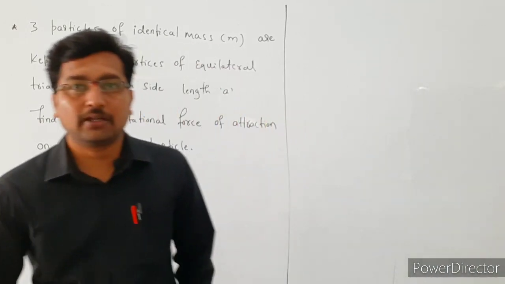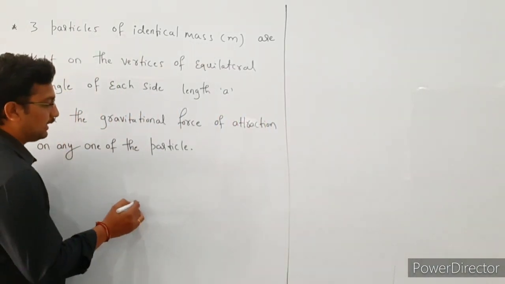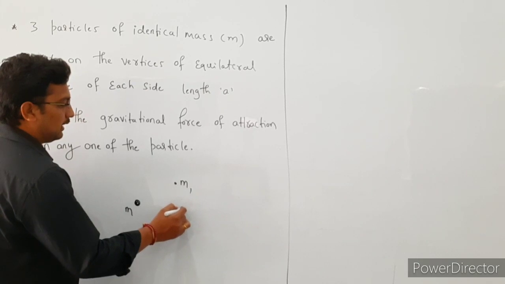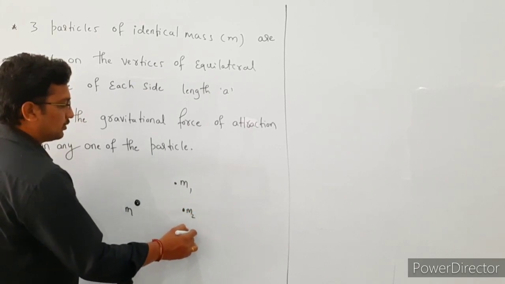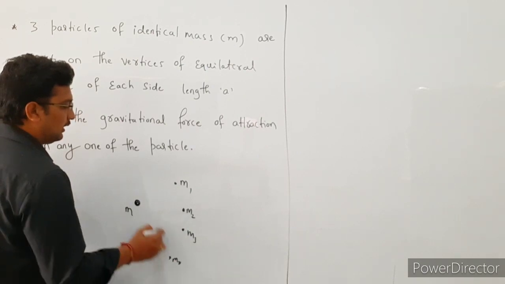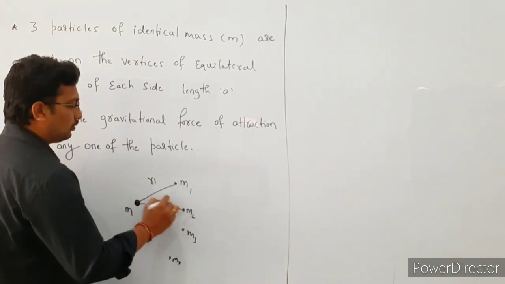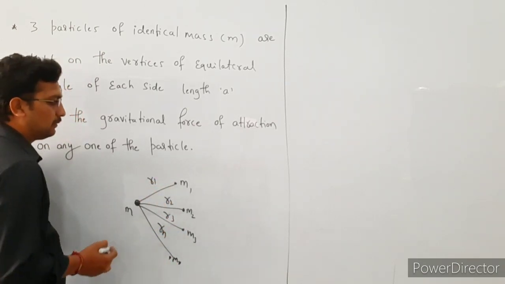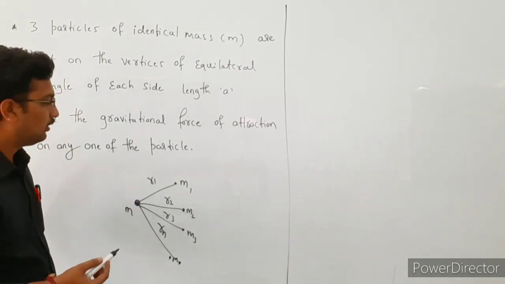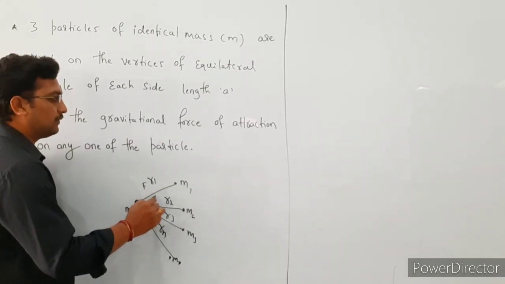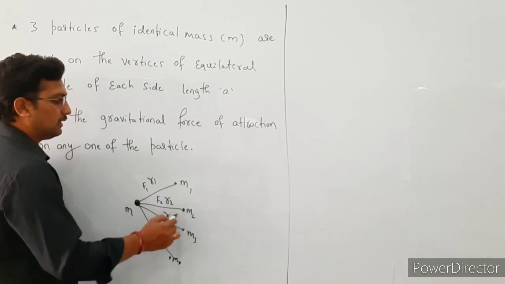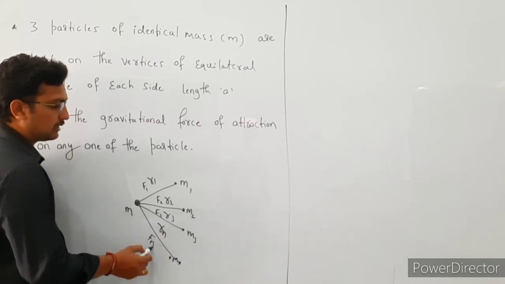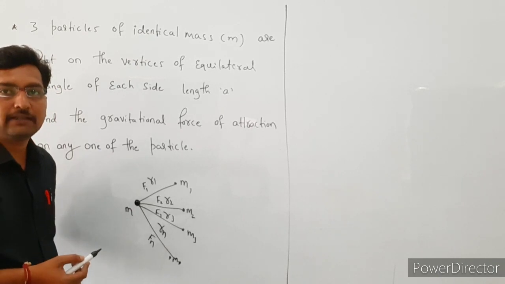Already we know what the principle of superposition means. Consider a particle of mass m. It is surrounded by other masses m1, m2, m3, and so on up to m suffix n, and r1, r2, r3, and r suffix n are the distances of the particle from those masses. The force of attraction between m and m1 is F1, between m and m2 is F2, between m and m3 is F3, and between m and the nth mass is F suffix n.